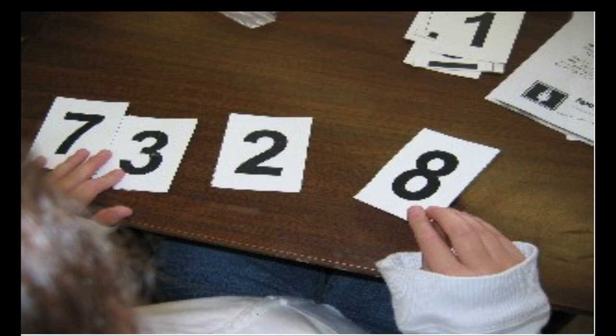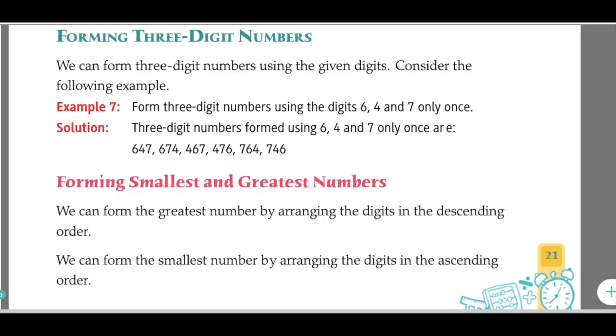You cannot form a 2-digit or 1-digit number as the smallest or the greatest number. If they ask you to form the 3-digit greatest number, you have to form a 3-digit greatest number.